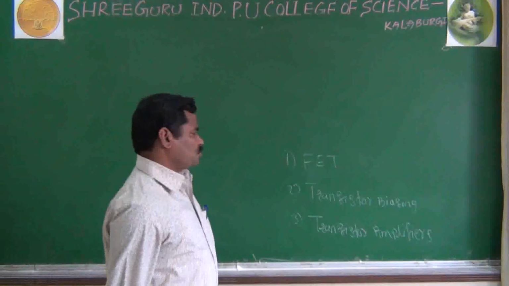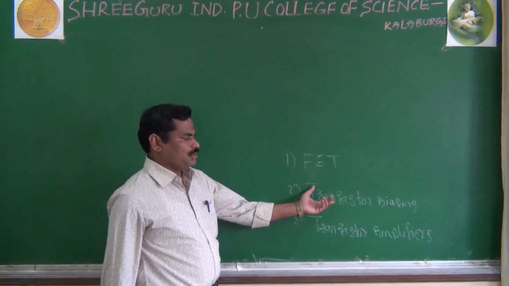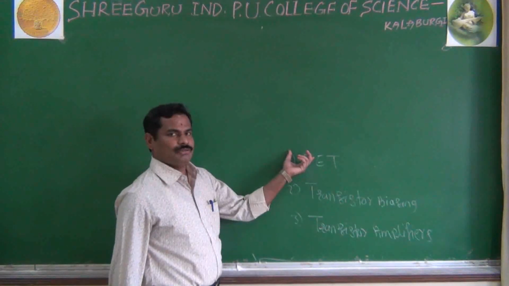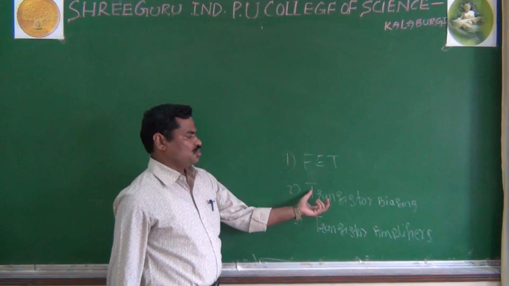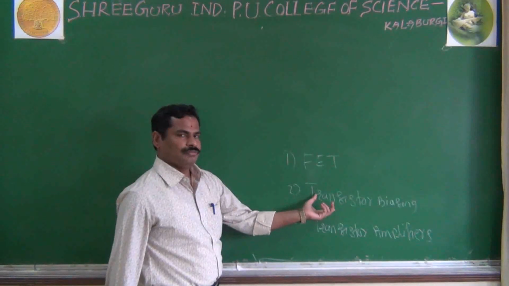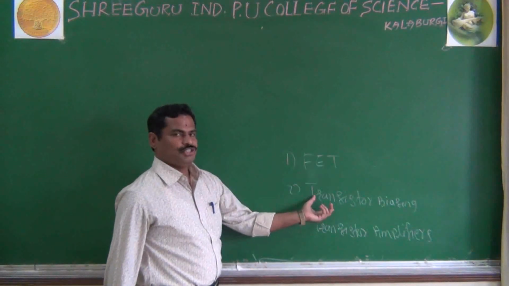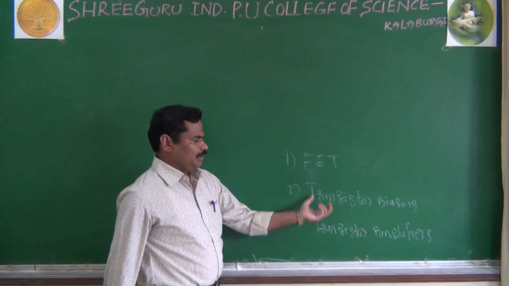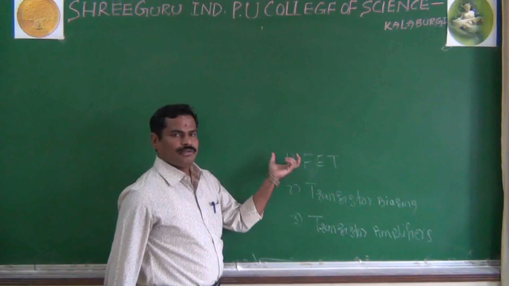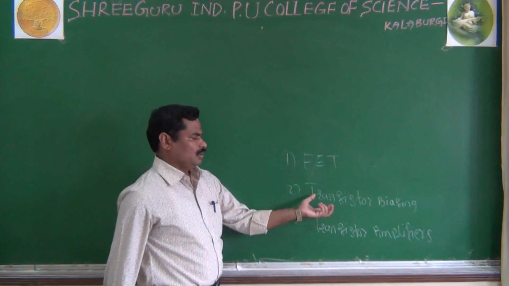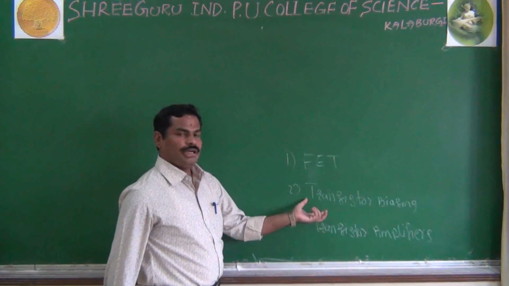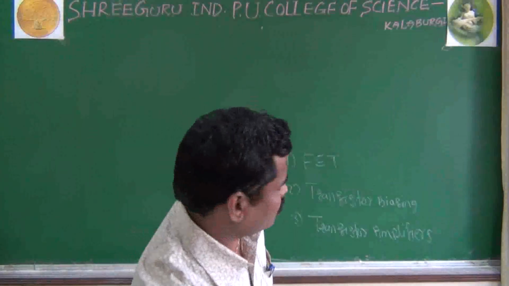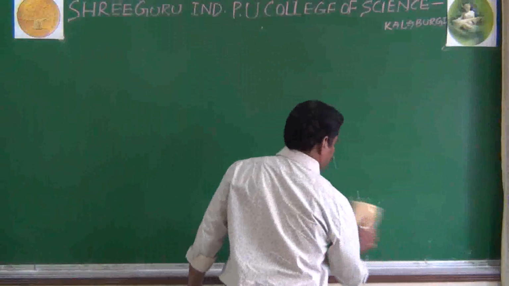In the 13 chapters, we will go for transistor biasing first. Why are you going for the second topic rather than the first topic? Because the second topic is related to the first year. Already you studied about transistor in the first year. That's why you start directly with the second topic. After completing the second and third topics, you go for the first topic. Now we go for the basics about the transistor.